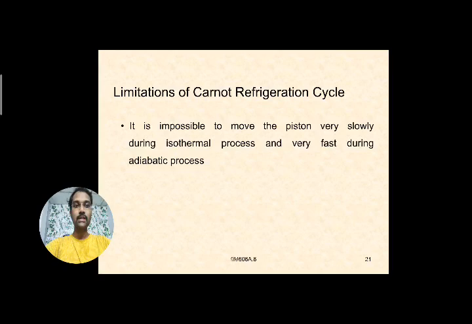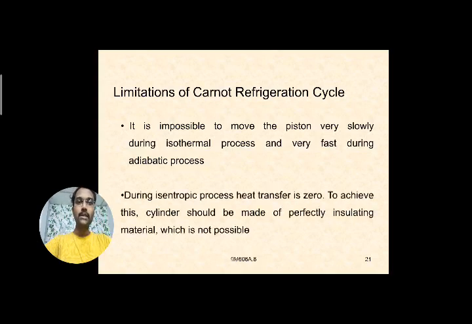I have explained all this: the piston has to move very fast during the reversible adiabatic process, or isentropic process, and during the isothermal process the piston has to move very slowly. So it is a highly impossible case, and it is also forming one limitation.